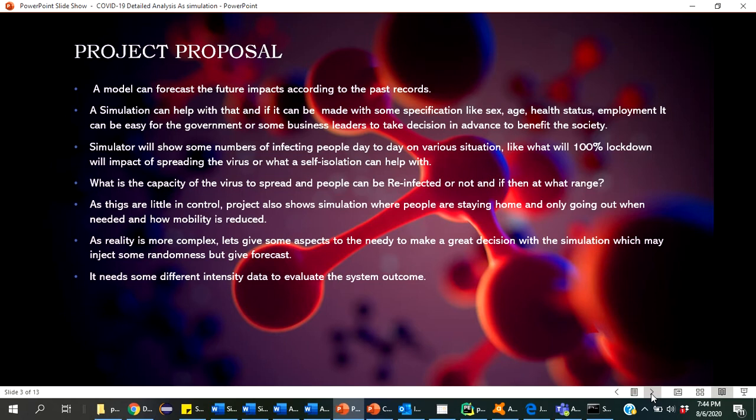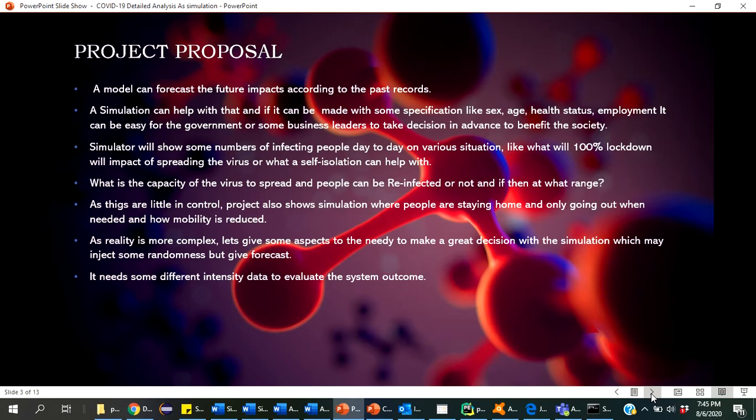The simulator will show the number of infected people day by day in various situations, like what impact a 100% lockdown will have on the spread of the virus, how self-isolation can help, and what the capacity of the virus to spread is if people can be reinfected, and to what extent. So many of these things are somewhat in our control, because the project also shows that when people stay at home and only go out when necessary, it reduces mobility and also reduces the spread of the virus.